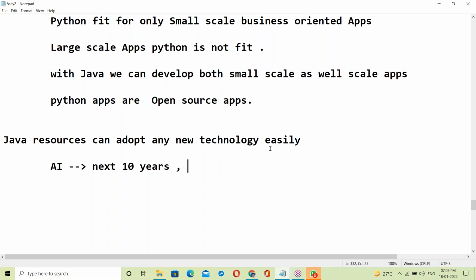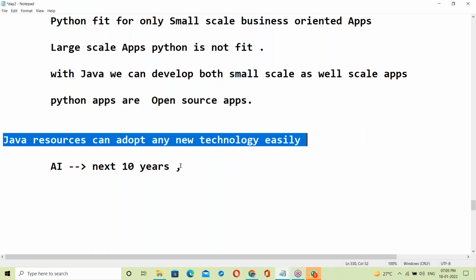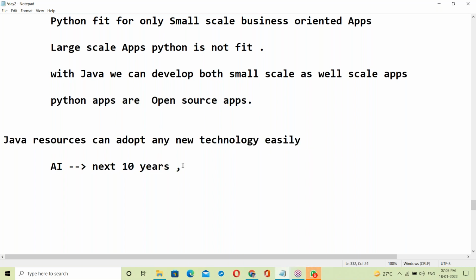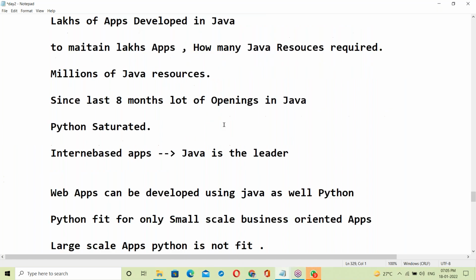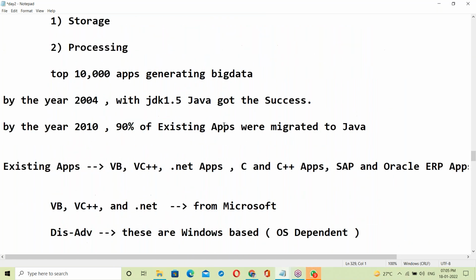The guys who worked in Java can migrate to AI tools very easily. They can work on AI or any kind of tools very easily. That is the advantage of Java guys. So this is about the Java introduction.